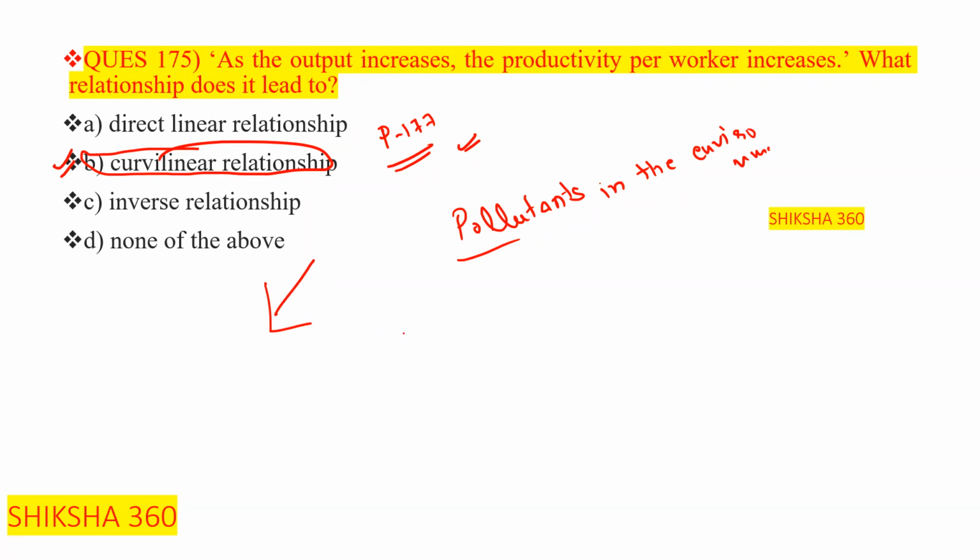Sharply they will increase. Or the trend of pollution increase, like this one. Okay, we have to go through all these things while answering the question. Option number B is the correct answer, that is curvilinear relationship.